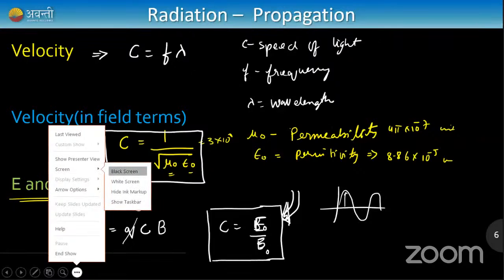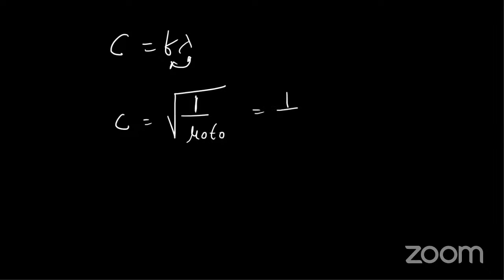So I'll write down the three expressions. c is equal to f lambda, so this gives me the relation between frequency and wavelength. And c is equal to root of 1 by mu naught epsilon naught. I can bring the square root upper side also, not a problem. So this is the velocity of light with respect to permeability and permittivity. Those two are constants.